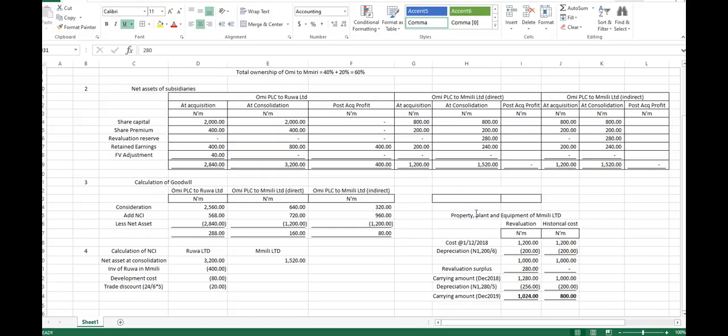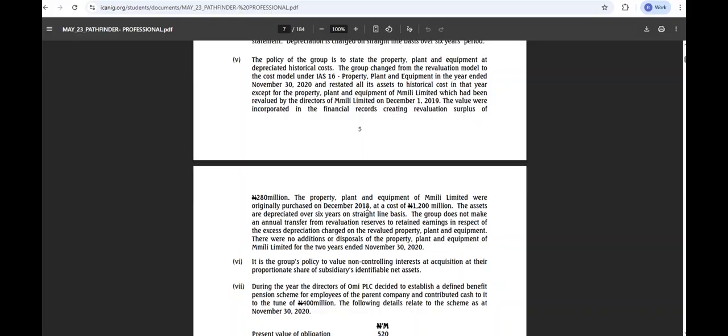Where is it? At a cost. Now, the group does not make annual transfer from revaluation reserve to retained earnings in respect of the excess depreciation charge. Right? There were no addition or disposal. Okay, fine. It was considered. They don't transfer it to retained earnings, so it was considered.